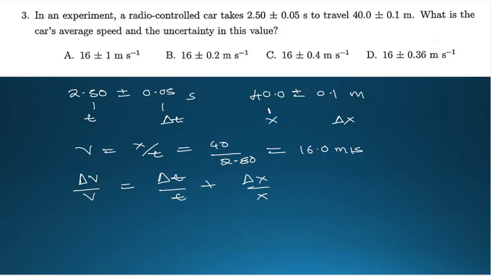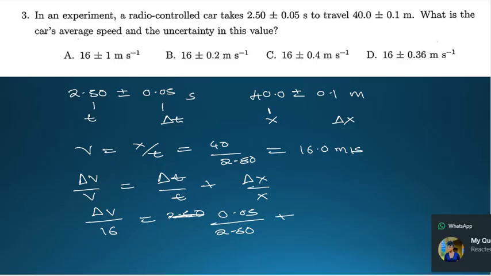Our v we already found to be 16, our delta t is 0.05 over 2.50, plus delta x, 0.1 over 40.